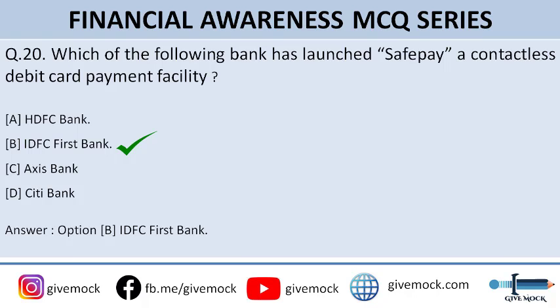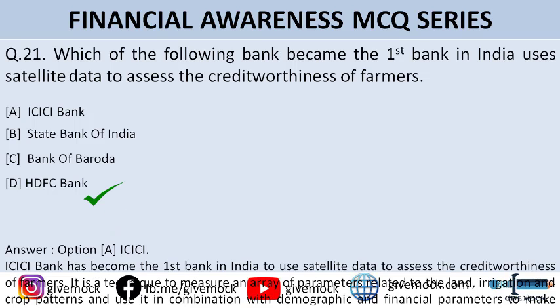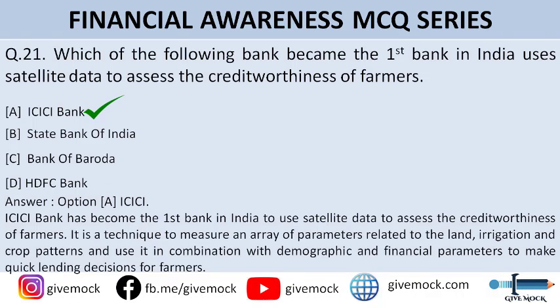All right. So moving to question number 21. Which of the following bank became the first bank in India which uses satellite data to assess the creditworthiness of farmers? So you can go through the options here. I'll tell you the correct answer. The correct answer to this question is option A, that is ICICI. They have become the first bank in India to use satellite data to assess the creditworthiness of farmers.